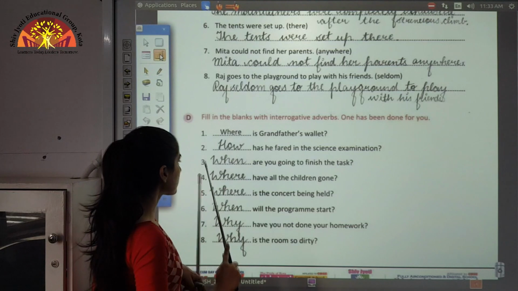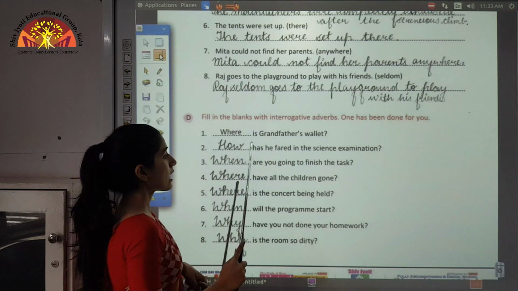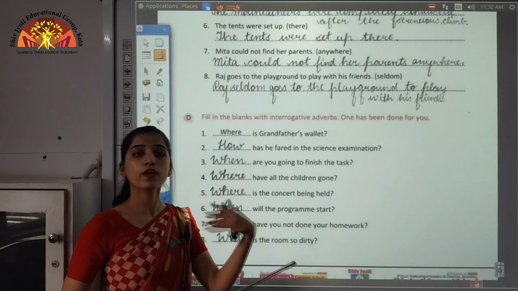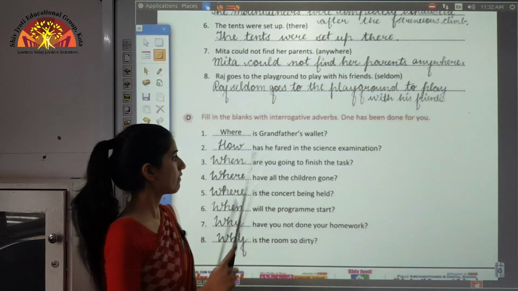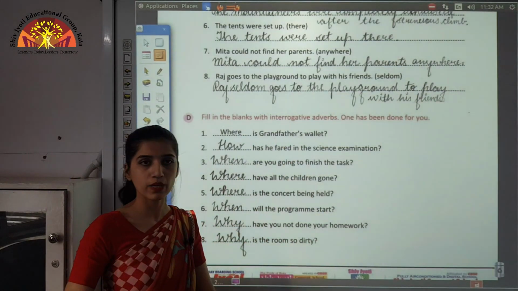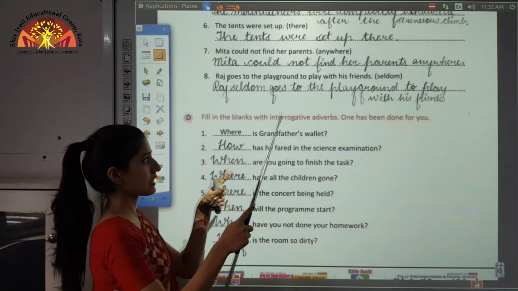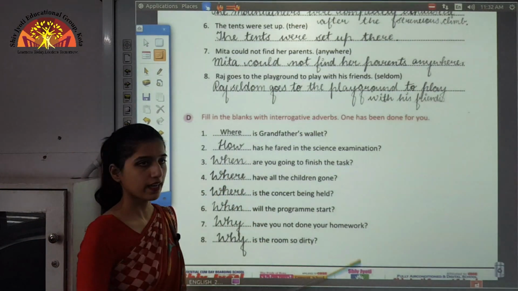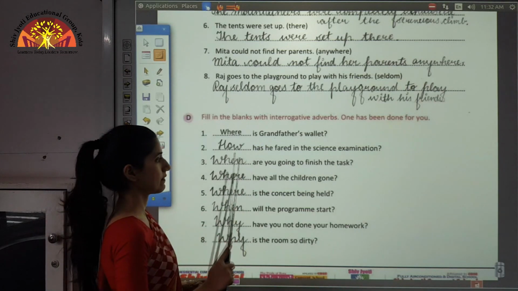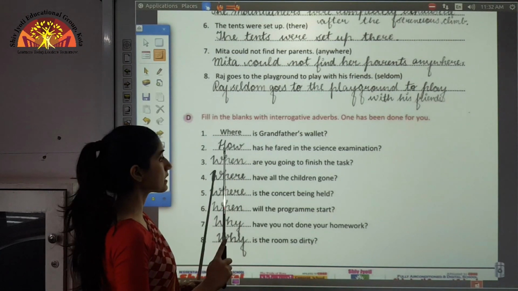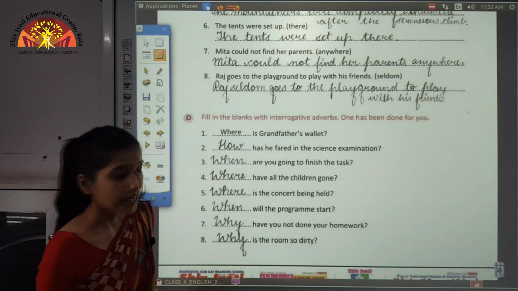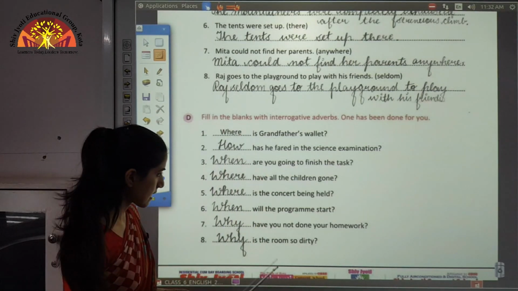Okay, moving further, that is the third one. Dash are you going to finish the task? When are you going to finish the task? Okay, when is an interrogative adverb, as we have seen that all the WH family words are categorized in the interrogative adverbs category. So when is the appropriate interrogative adverb that we should put in this blank. So the answer for the third one is when. Okay, when are you going to finish the task? In this way only you need to do this exercise.